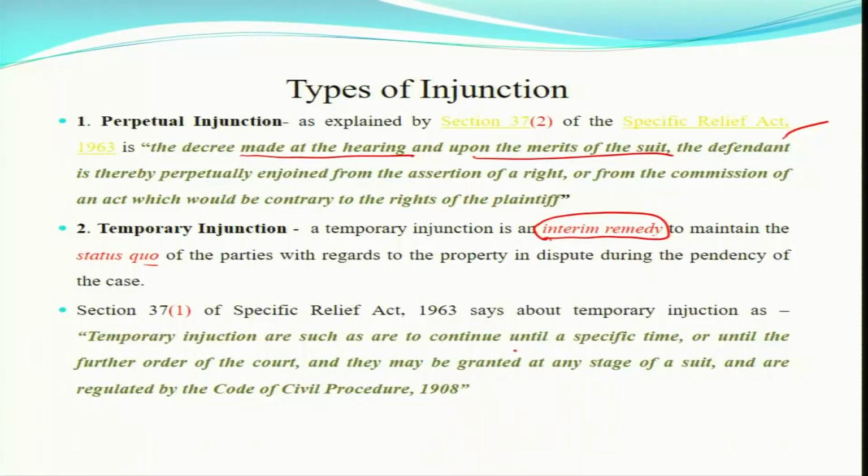Temporary injunction can also continue until a specific time, and this relief can be event wise, date wise, result wise. Date wise, okay, from this date to this date you cannot touch this property. As per the need of the case, the court will grant this relief, for 2 months, for 3 months you cannot touch this property.